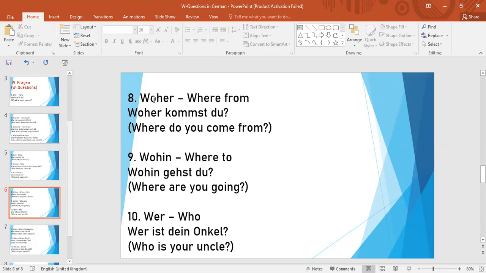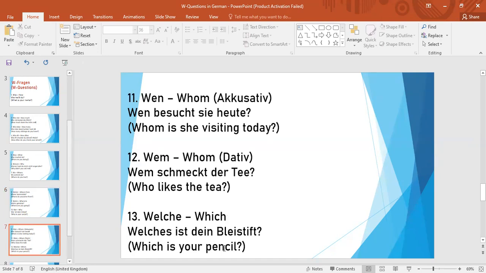And please pay attention here. Woher is always used with the verb kommen, which means to come, and wohin is used with to go or to fly. That means you are going somewhere, you are flying somewhere. This shows the movement towards, and the other shows the movement from. Okay, move to the next one. We have wer here. Wer means who. So here the question is, wer ist dein Onkel? Who is your uncle?